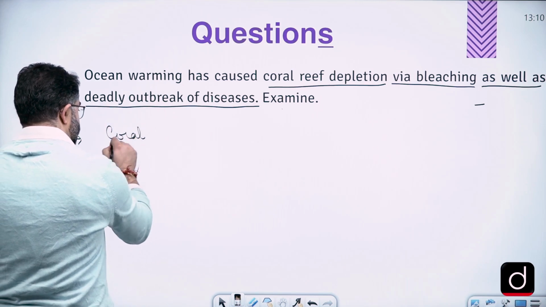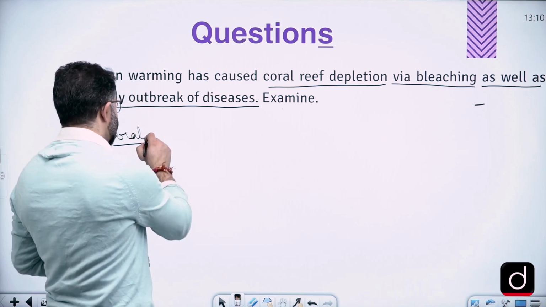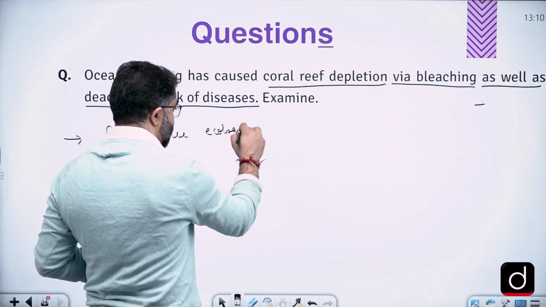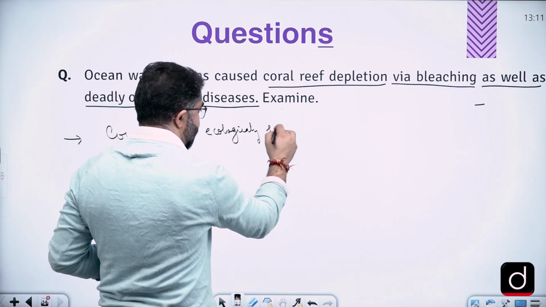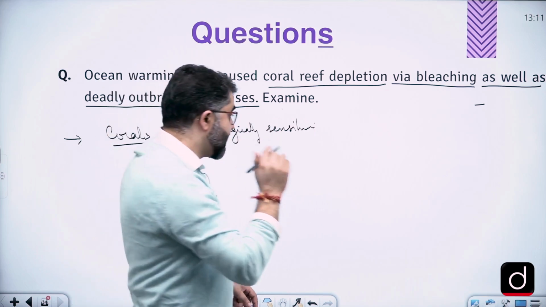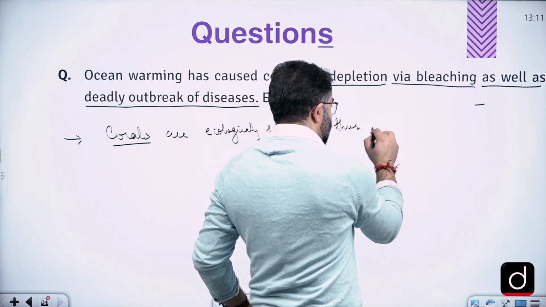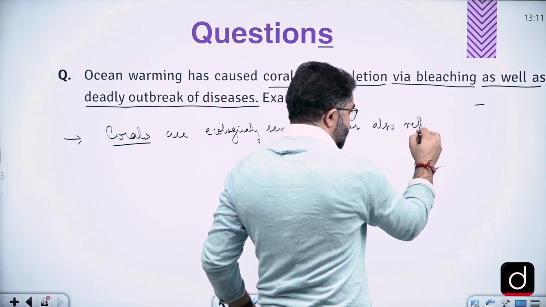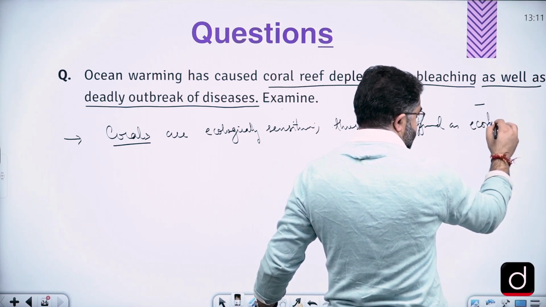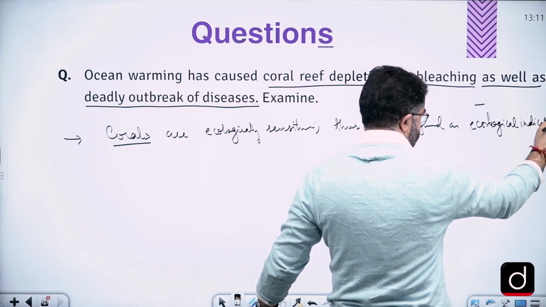So we must write something like that corals are ecologically sensitive, that is why they are also referred as ecological indicators.